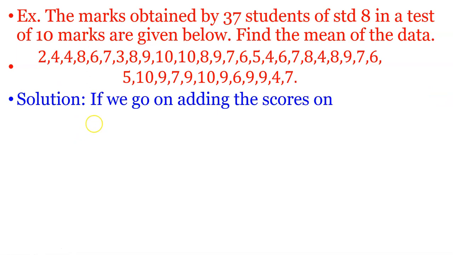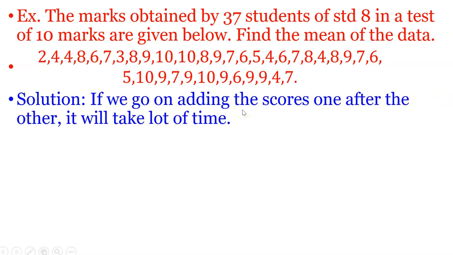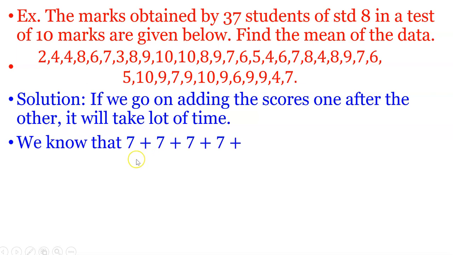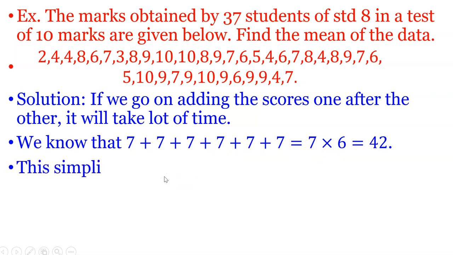Solution. If we go on adding the scores one after the other, it will take a lot of time. We know that 7 is repeated 6 times, and if you do it, then you will get 7 into 6, that is equal to 42.